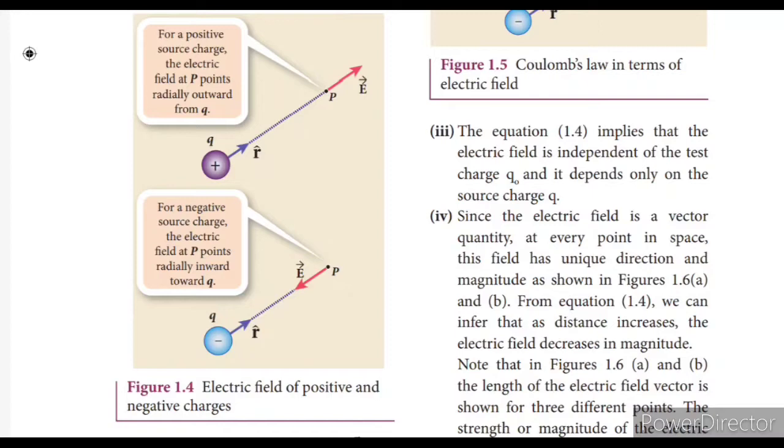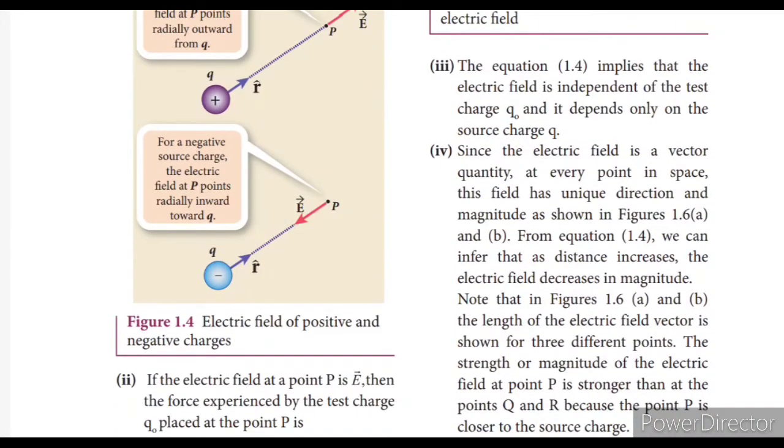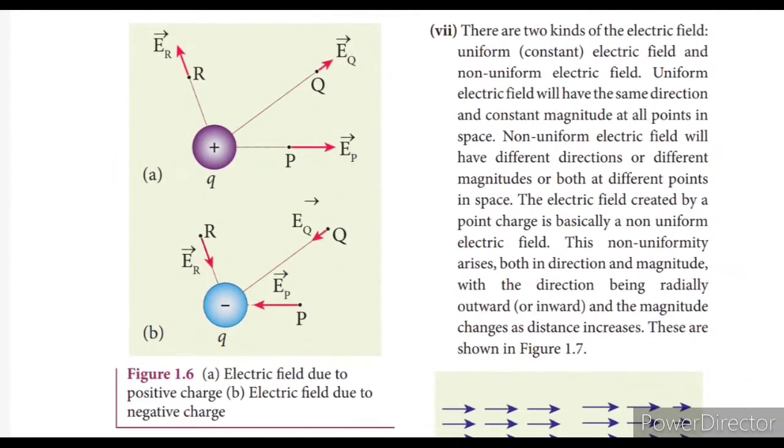Next, since the electric field is a vector quantity, at every point in space this field has a unique direction and magnitude. As the distance increases, the electric field intensity decreases in magnitude. Okay. There are two kinds of electric field, uniform electric field and non-uniform electric field, okay.